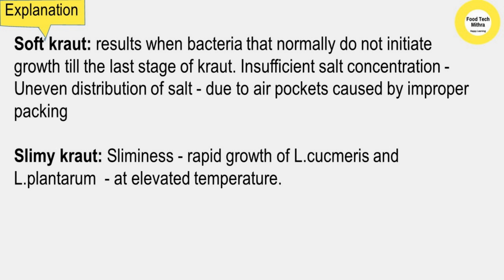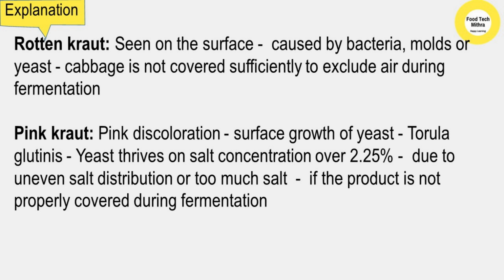Soft kraut. Soft kraut results when bacteria that normally do not initiate till the last stage of kraut become active. It is due to insufficient salt concentration or uneven distribution of salt, or maybe due to air pockets caused by improper packing. Slimy kraut. It is a sliminess on sauerkraut, caused by the rapid growth of Lactobacillus cucumeris and Lactobacillus plantarum, especially at elevated temperature. Rotten kraut. It is seen usually on the surface where cabbage has not been covered sufficiently to exclude air during fermentation. It may be caused by bacteria, mold or yeast.